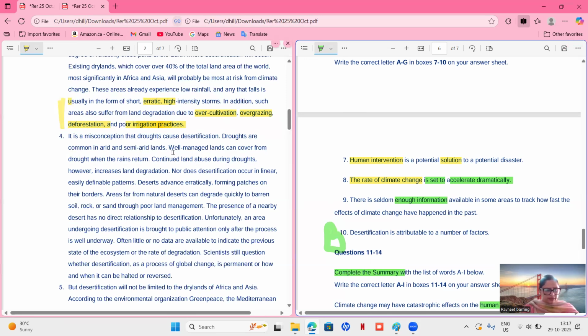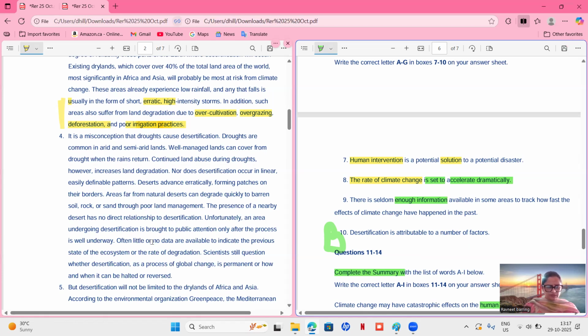Droughts are common in arid, well-managed land, continued land abuse. Okay, deserts, areas from natural... so we are not able to find the word human intervention. The presence of nearby desert has no direct relationship. Unfortunately, an area undergoing desertification is brought to public attention only after the process is underway. Okay, human intervention, climate change, nothing. Often little or no data are available to indicate the previous state.